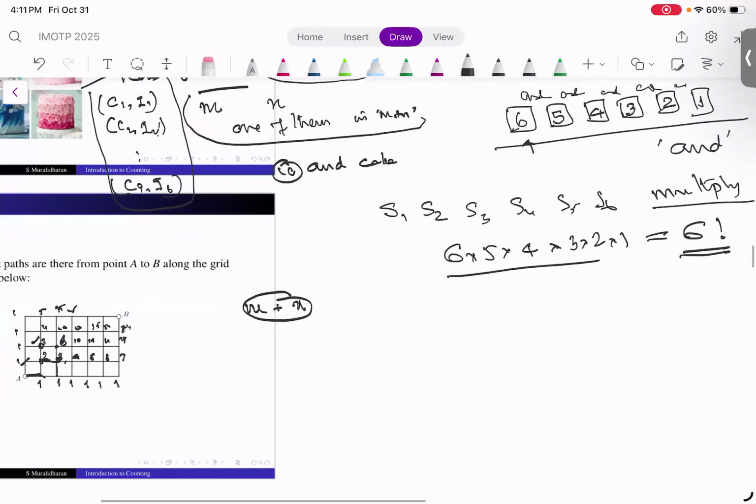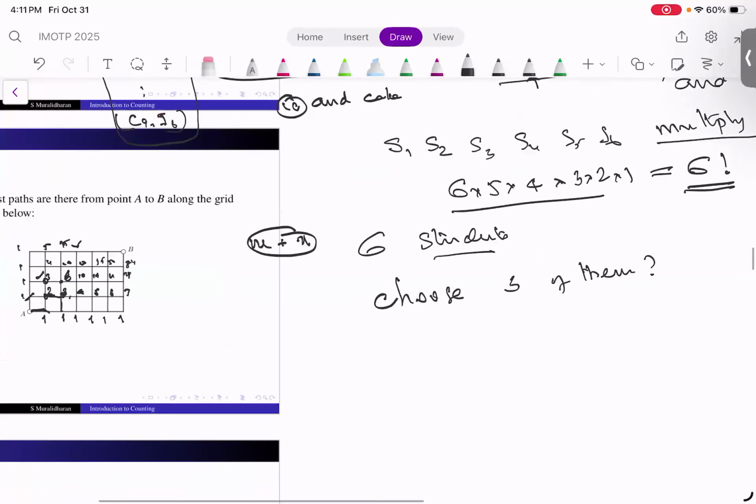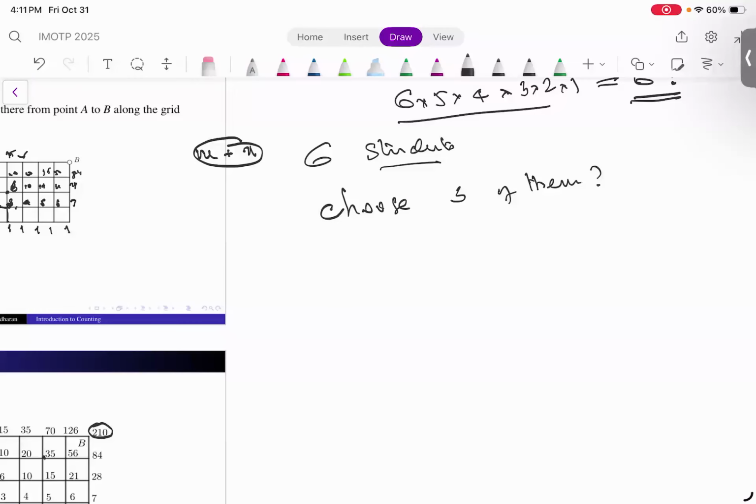Okay. Now the next problem is that suppose I have 6 students. I want to choose 3 of them. So how many ways can I choose 3 from 6? Sir, 6 into 5 into 4. Oh, I see. Very good answer. I was waiting for this answer. It is 6 into 5 into 4.